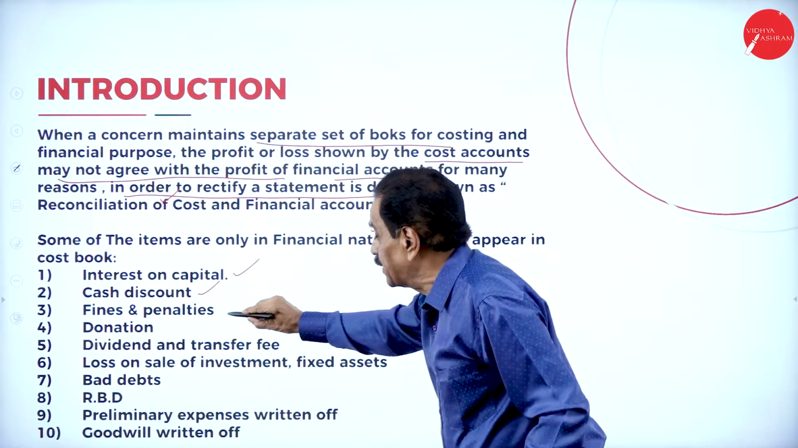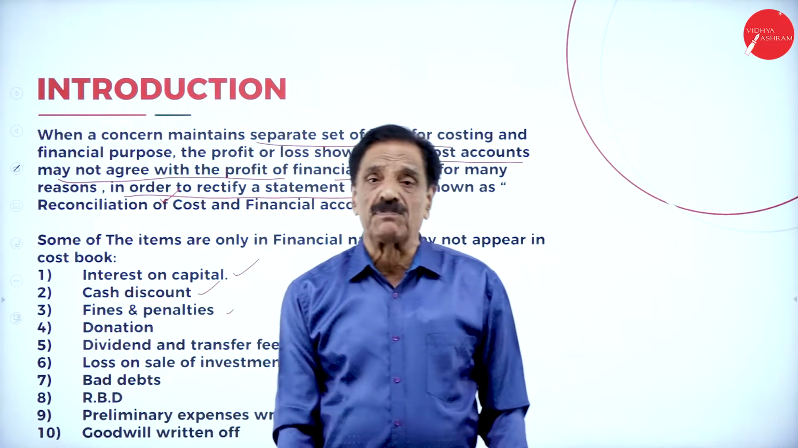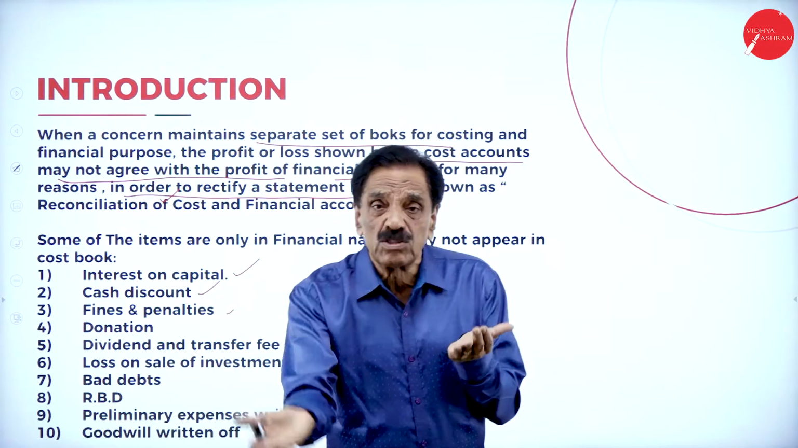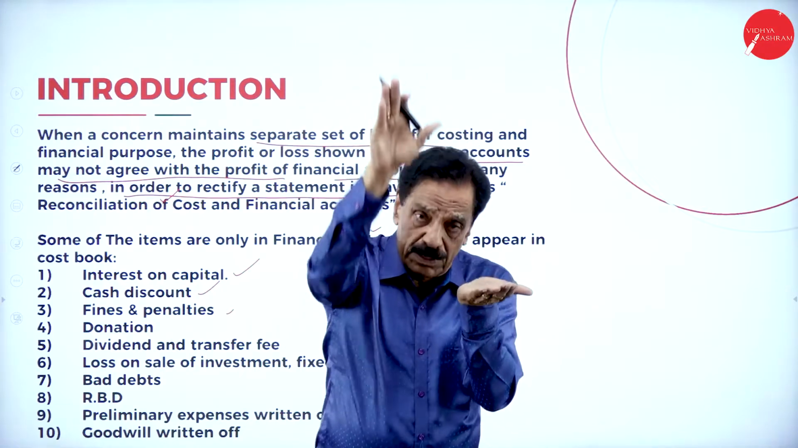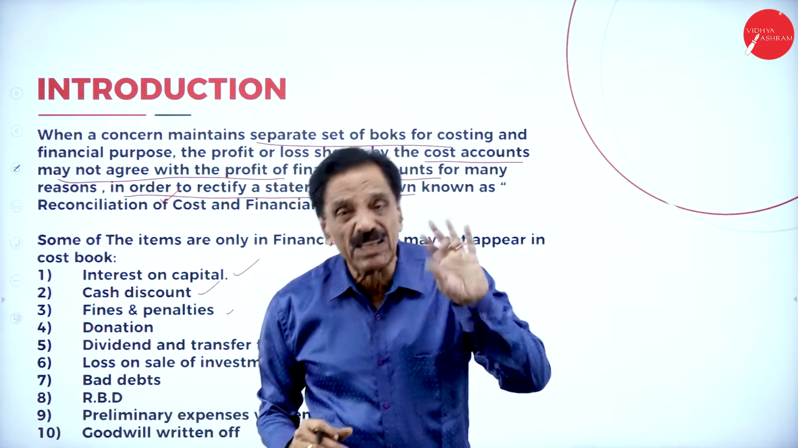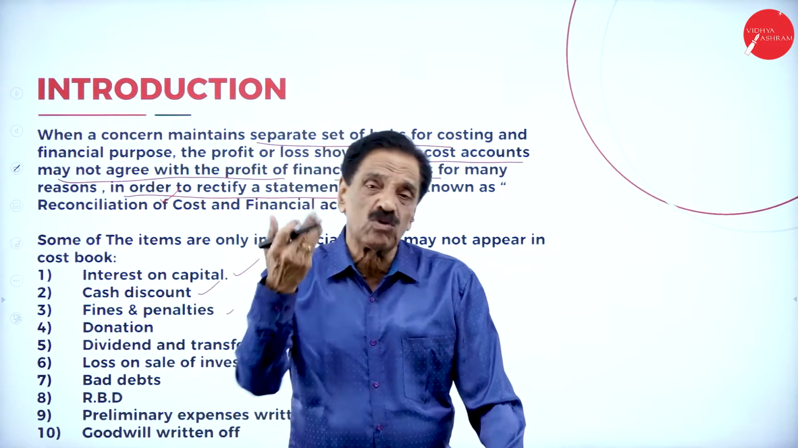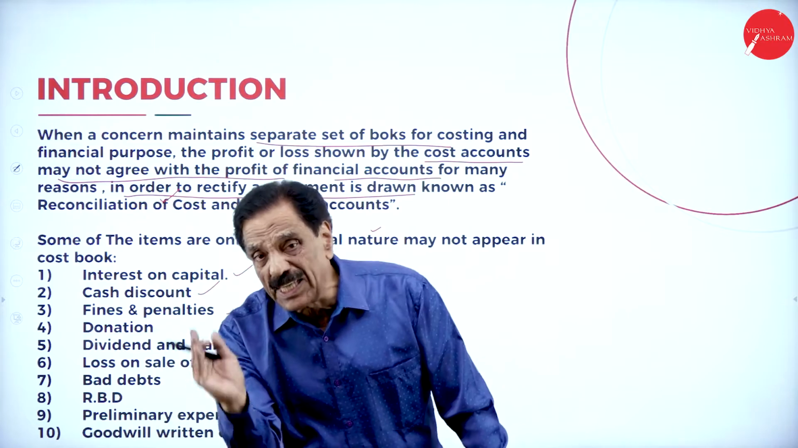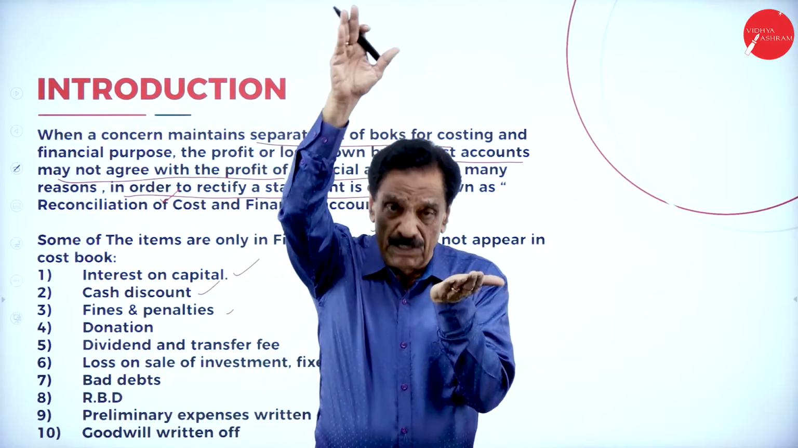Then fines and penalty. When you pay them, they come on the debit side of the profit and loss account. Naturally your profit will be reduced, but there is no entry in the cost book. So the cost book shows more profit and the financial book shows less profit. To make them equal, costing profit will be reduced. Then donation. We paid the donation. Your P&L account will be reduced to the extent of that, and with the appropriation also, your profit will reduce in the financial account, but there is no entry in the cost book. So the cost book shows more profit and the financial book shows less profit, so we reduce the costing profit.